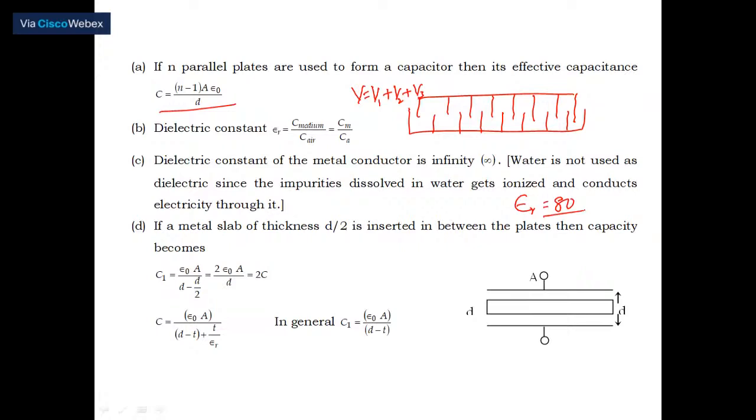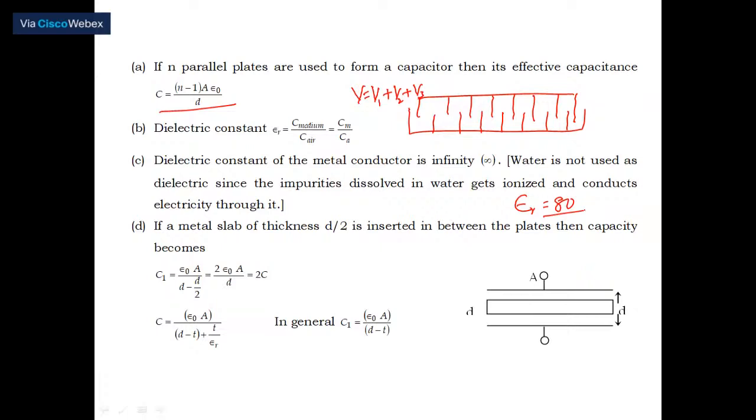But see the running statement: water is not used as a dielectric since impurities dissolved in water get ionized as soon as you apply electricity and start conducting electricity through it. Because of this, you get a shock whenever a coil is immersed in water to heat it every morning. If you touch it, immediately you're going to get a shock because of this reason. So please remember that also.